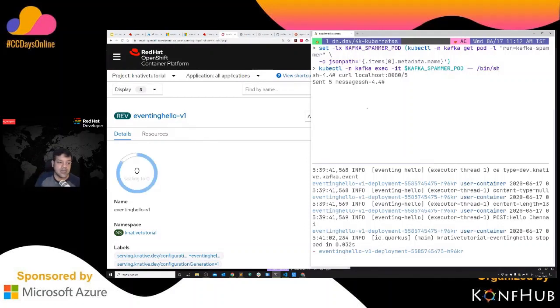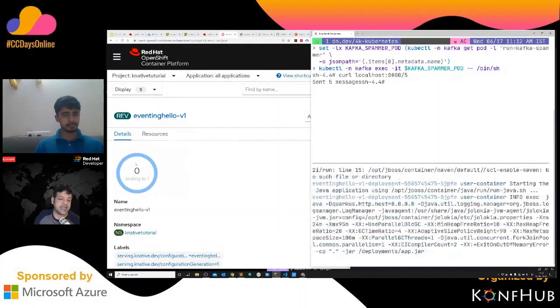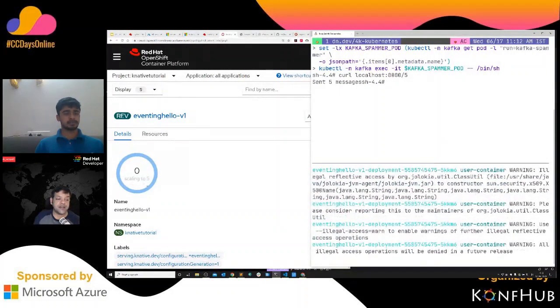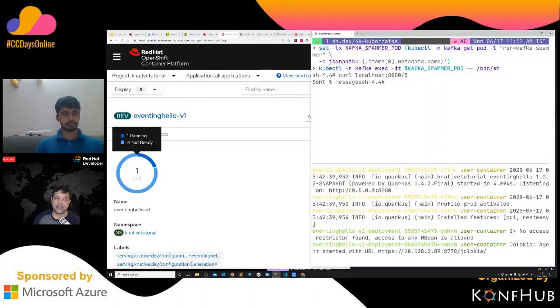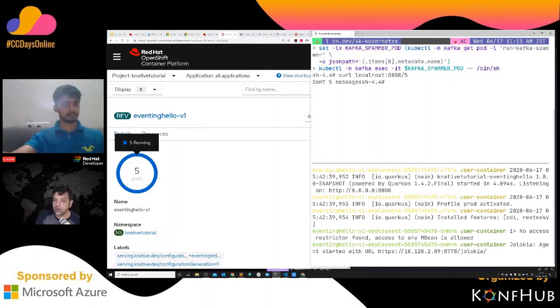Now when I do this, you see it getting scaled up, and it starts to scale to 5 because there were no pods ready. It is scaling up to serve your request. This is how it can respond to scaling as well, which means I can do auto scaling when a sudden spike of requests comes in, and scale down when there is no request. Knative can serve in both ways. Unfortunately, I don't have time to talk more about Camel K, but I strongly recommend that you go to the tutorial. I have a very detailed explanation about Camel K, and also in the book.